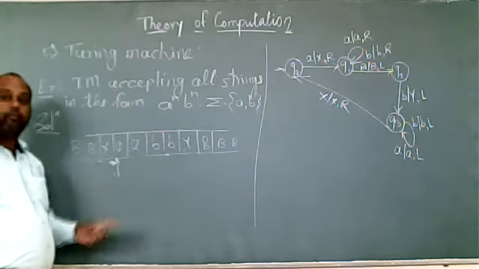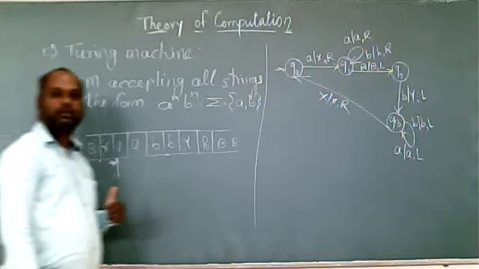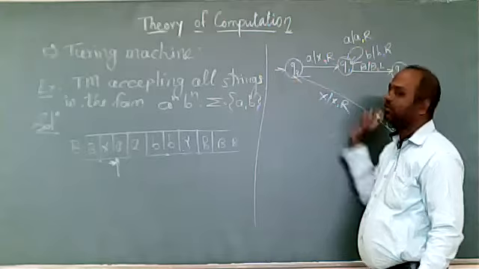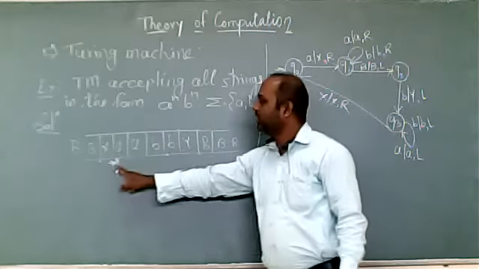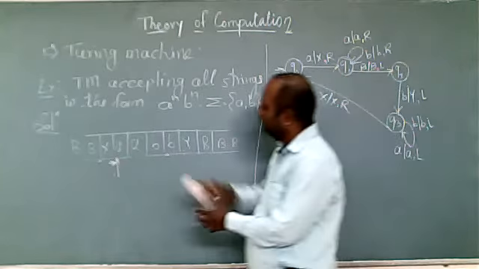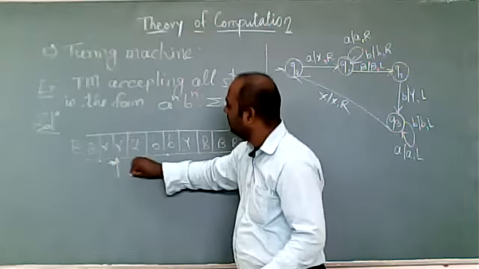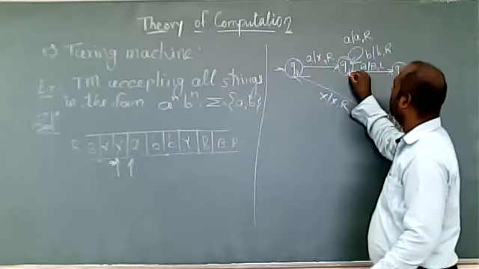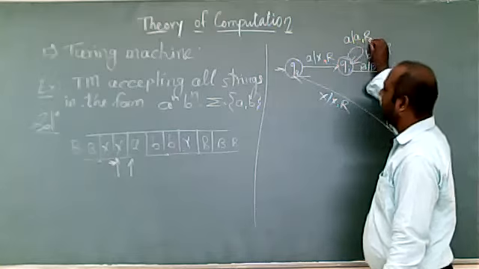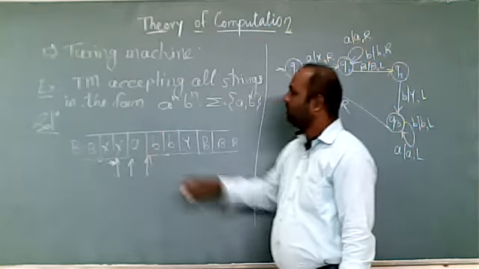Now this completes one cycle. Again, I am at the beginning. Now, repeat the same. What will we get here? We'll get A. So A replace with X, and the direction will be right. Q1: what is the input? A. So A replace with A, move right.